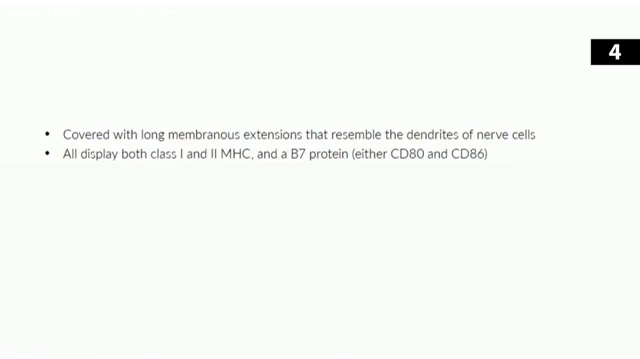Dendritic cells display class 1 and class 2 MHC molecules. They display class 1 because all nucleated cells display MHC class 1, and they display class 2 because that's how they present antigen to the helper T cells. They also have a surface protein called B7, which can then bind to specific proteins on the T cell receptor, and that will either increase or decrease the signal that's activated when the T cell receptor binds to the antigen that's being presented. So B7 is sometimes called a co-stimulatory molecule. It won't activate the T cell by itself, but it can influence the activation of the T cell when other signals are around.